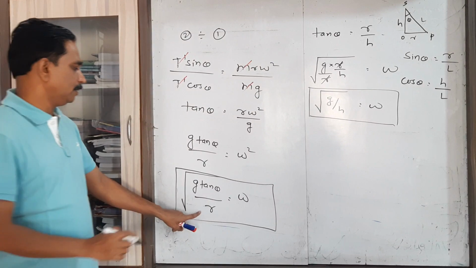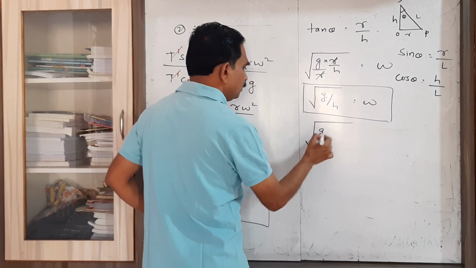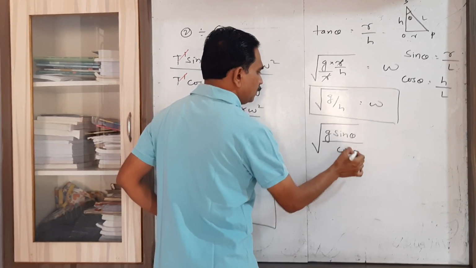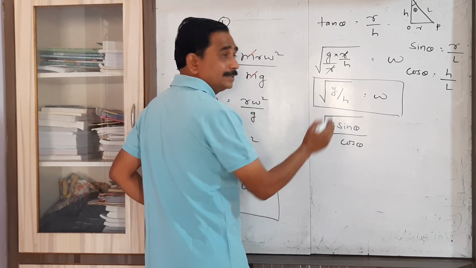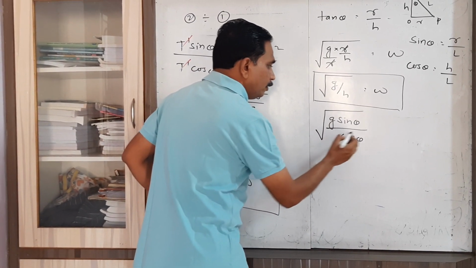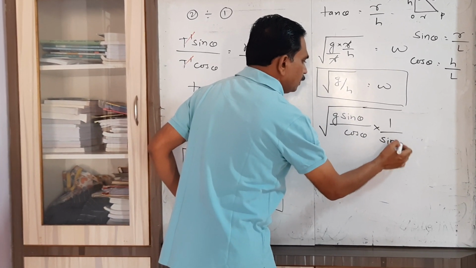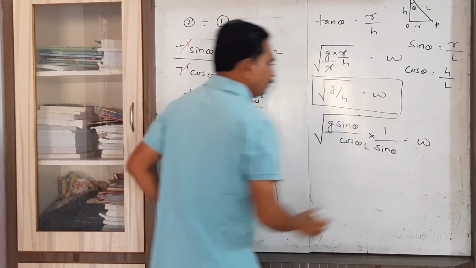Now if I write here, under root of g, the value of tan theta is sin theta upon cos theta, and the value of r you can write as L sin theta, so 1 upon L sin theta equal to omega.